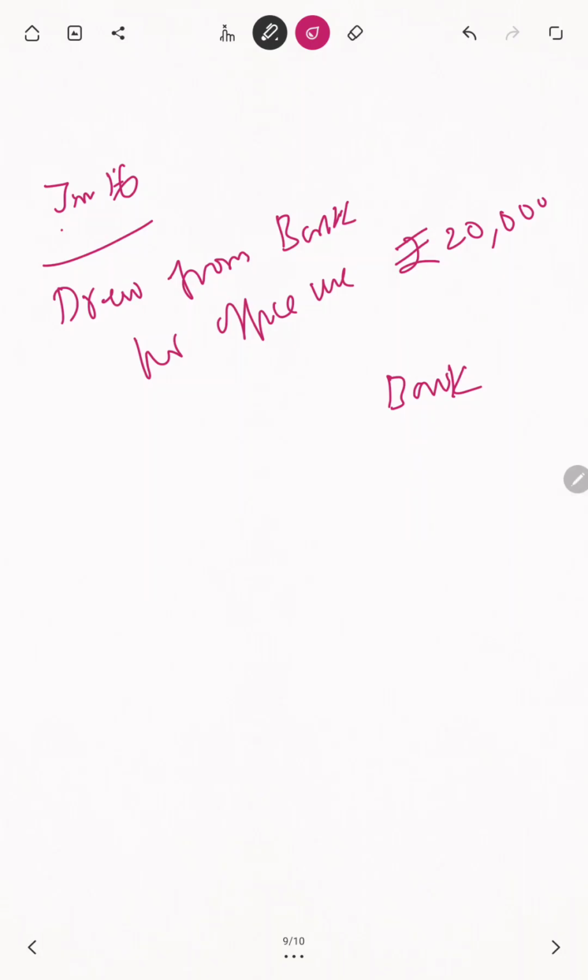Now the office cashier is taking the money. Then what happens? See, the new trend. Cash is coming to the business because it is for office use. The money is taken and the cashier comes to the office. Then what happened? Cash is a real account. From Sridhar and Co's point of view, what happened?